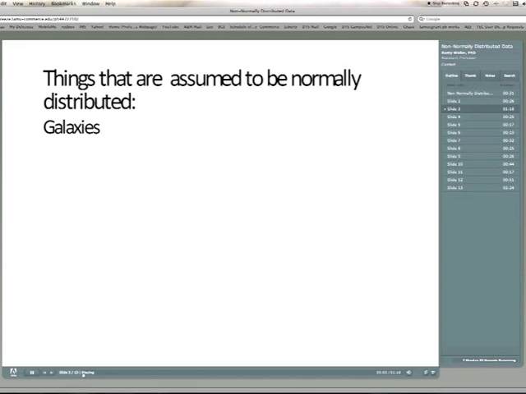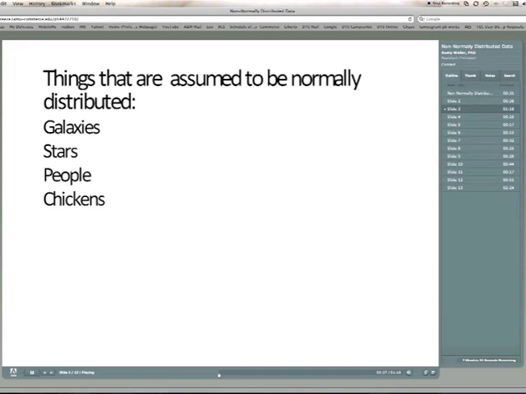Don't you love reading about galaxies? You go out at night and you look into the sky and see the stars, and you think they're stars and they're in fact entire galaxies. The sizes of galaxies appear to be normally distributed. The weights of stars appear to be normally distributed. The heights of people appear to be normally distributed. Some argue that intelligence is normally distributed. Nose lengths, ear lengths, and all sorts of things, and the size of our large feet may be normally distributed.